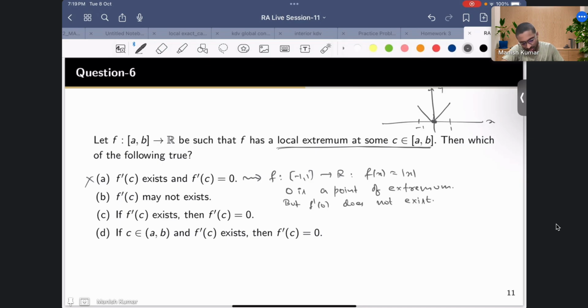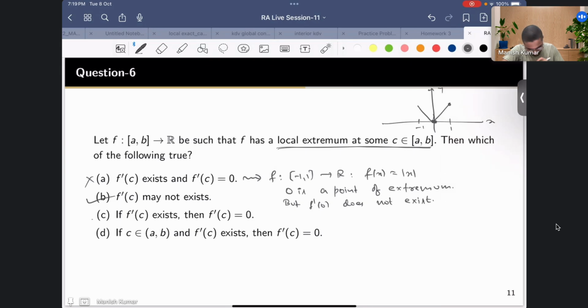So this suggests that the second option is correct, because you can think of the point 1 as well. This is the point of maxima, but you know that the derivative exists. So the derivative may or may not exist, so you cannot guarantee it. So this is true.